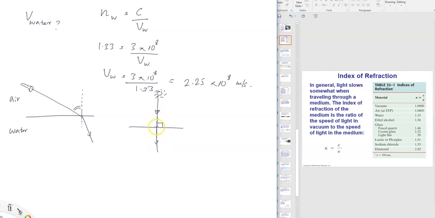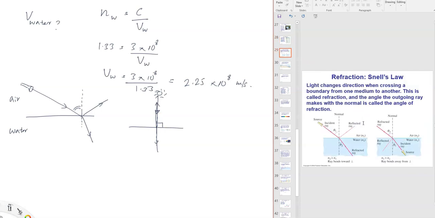Some of it will reflect, will go back along the same path. Over here, it goes this way, but in this case, the perpendicular case, it goes back along the same path, and some of the light will enter the second medium. It will slow down. The speed will be different. Alright, so let's look at some ray diagrams. So here on this diagram you see, let me make it a little bigger.